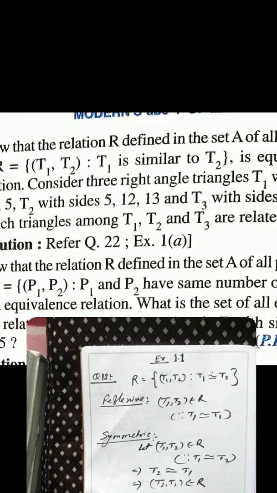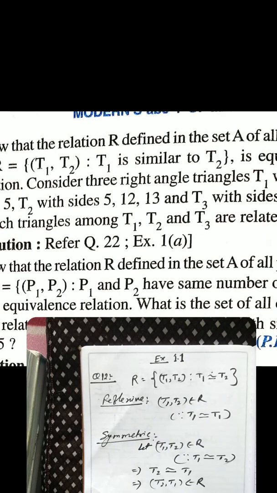Now check it for transitivity. For this we will take three triangles and consider T1, T2 belongs to R since T1 is similar to T2, and T2, T3 belongs to R since T2 is similar to T3.